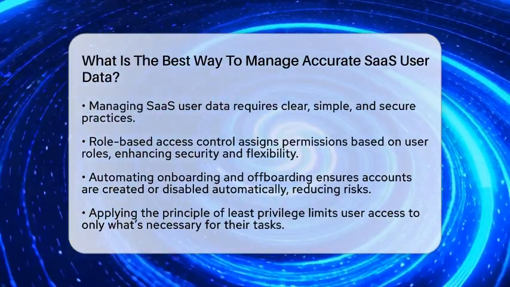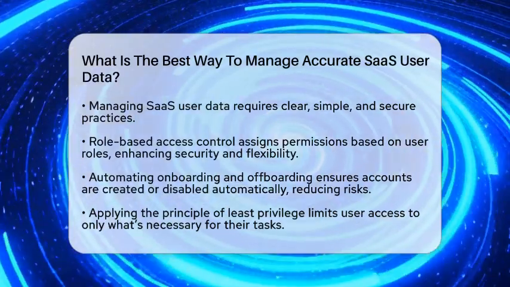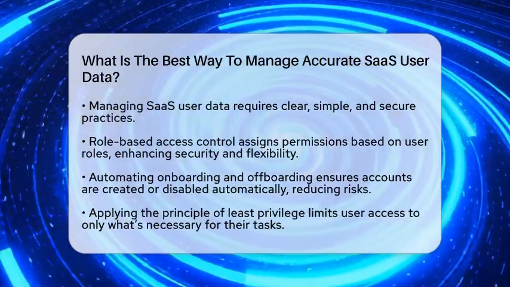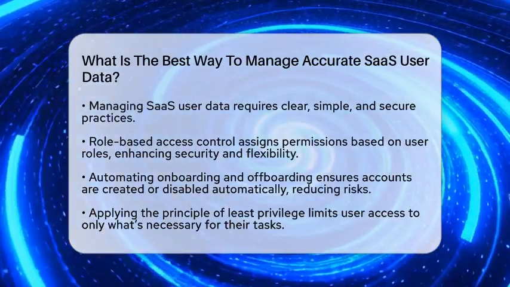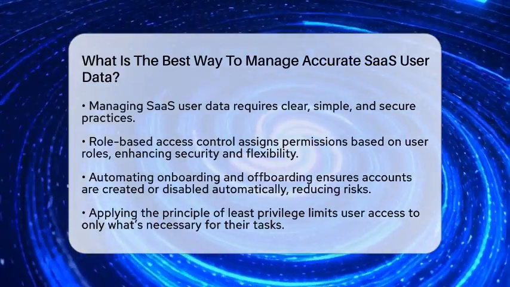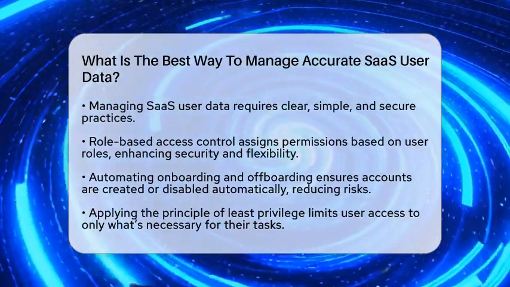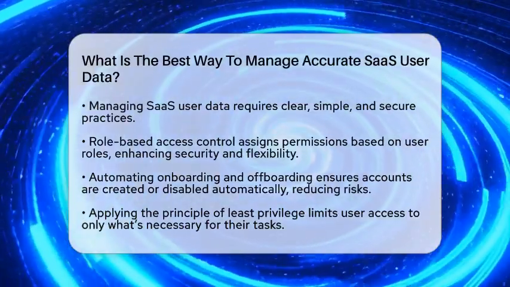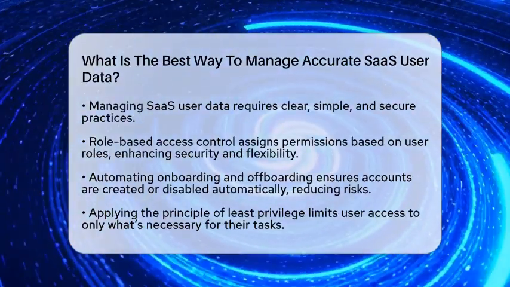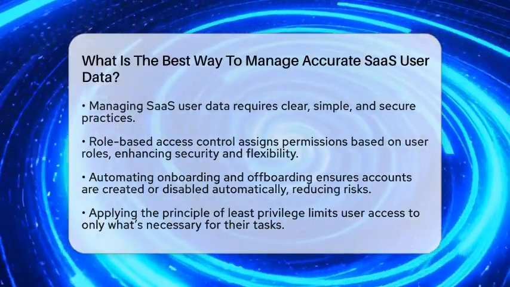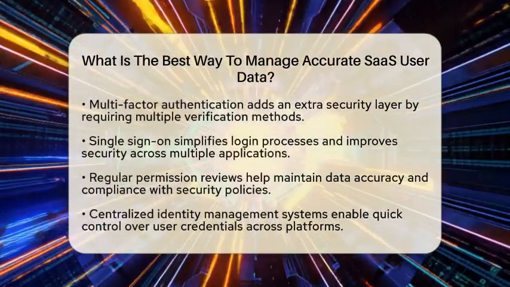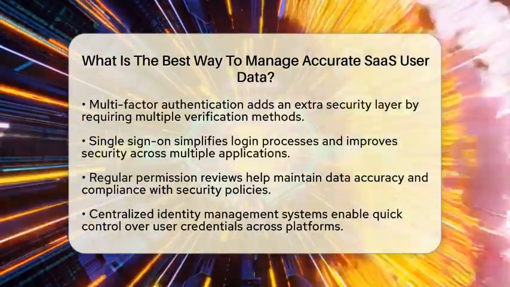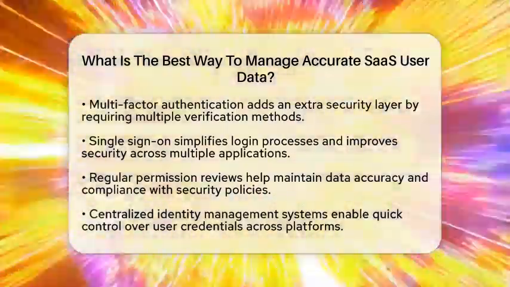First, using role-based access control helps assign permissions based on what each person needs to do. For example, a sales team member might only see customer data, while an admin has full access. This keeps data safe and makes permission changes easier when roles shift. Next, automating user onboarding and offboarding is essential. When someone joins or leaves, their account should be created or disabled automatically through integration with human resources systems. This prevents inactive or unauthorized accounts from lingering and causing risks.